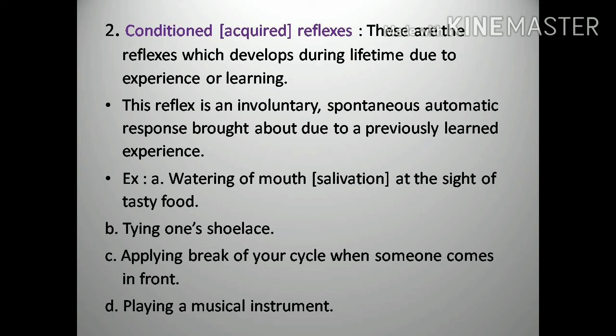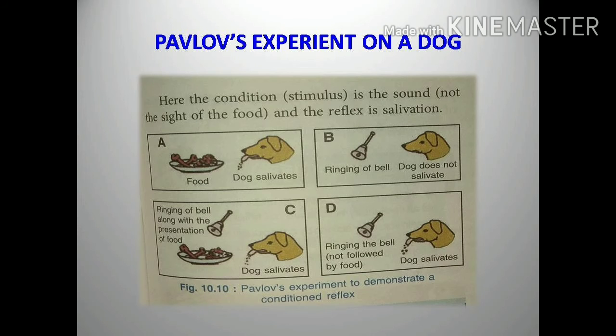Certain voluntary actions, by consciously repeating them with a specific stimulus, can become involuntary. Some voluntary actions become involuntary because of repetition of that action. Such actions are called conditioned reflexes. A classical example of developing a conditioned reflex is Pavlov's experiment on a dog.